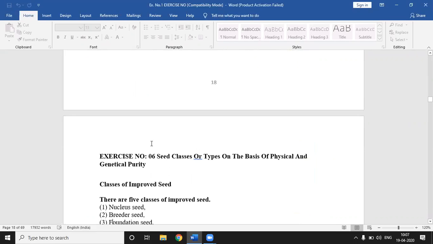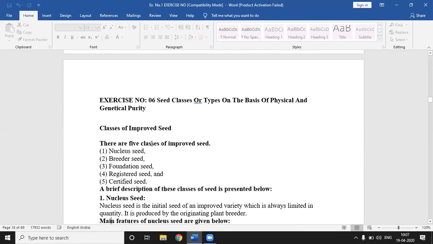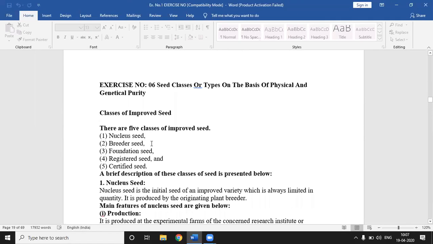And now we study exercise number 6, that is seed classes or types on the basis of physical and genetical purity. This classification of seed, the important classes or improved classes of seed, we study in today's lecture. First we enlist the different classes of seed.